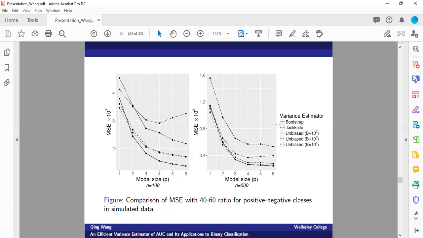And the conclusion here is, in general, our proposed unbiased variance estimator gives a very similar performance to the bootstrap variance estimator. The jackknife in general is the worst. Also, by increasing the number of partitions, the performance of our proposal improves.